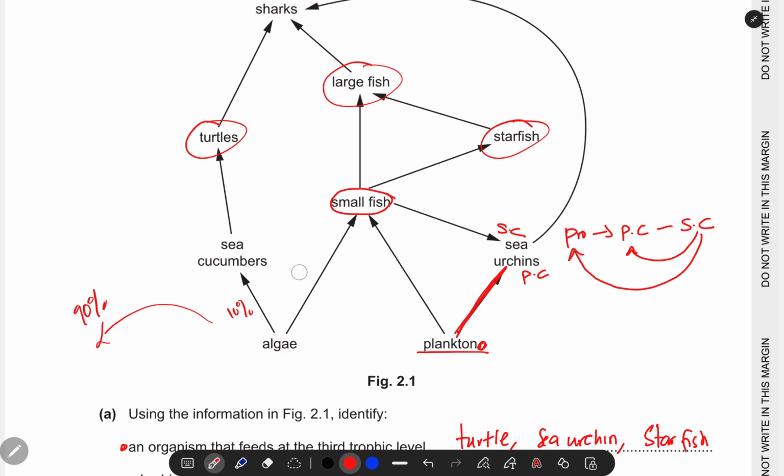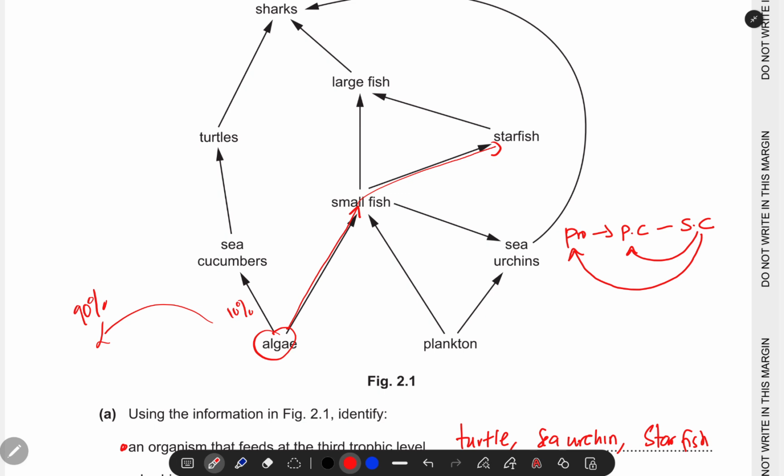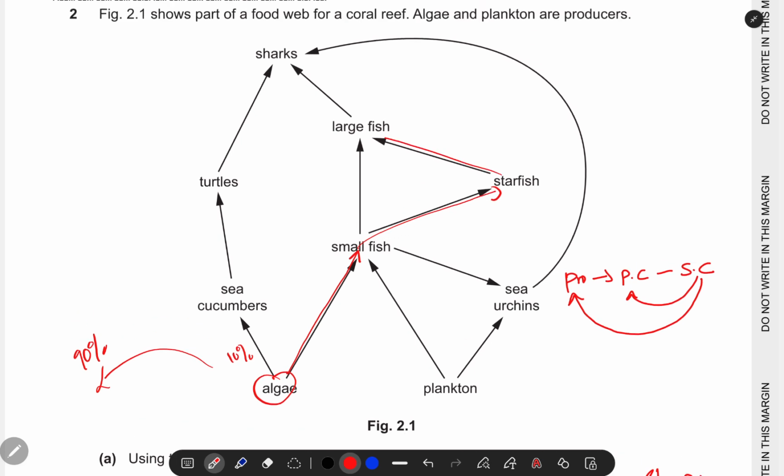So let's go. Let me erase this so that we identify the one. If we start from algae, we can go the small fish way. After the small fish, we can go to the starfish, and from the starfish, we can go to the large fish, and from the large fish, we can go to the shark. These are 5.